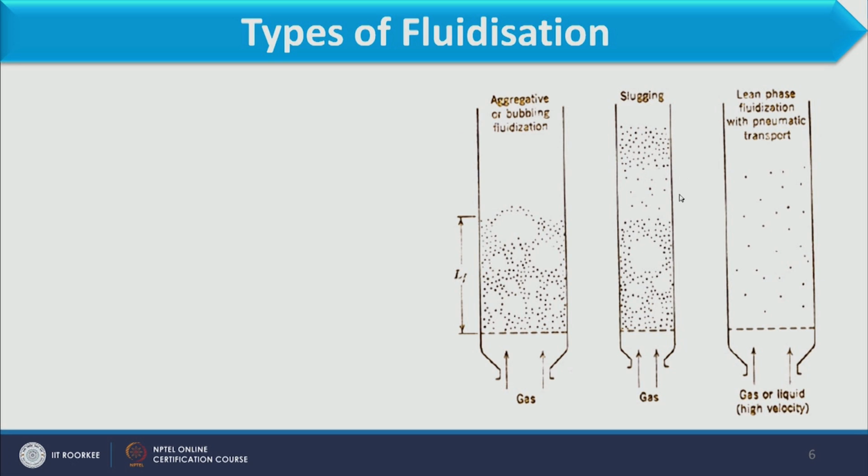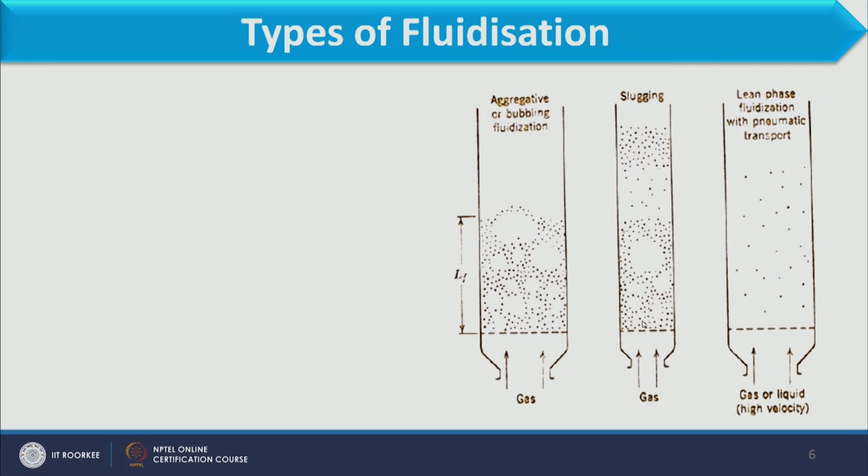Some particles leave the total bed and start moving with the gas, and after some time they fall down. It will not be carried by the gas continuously, but for some time. When the bubble size is increased almost equal to the diameter of the column, a few particles are carried away from the rest of the particles of the bed, and some gap is observed, as you can see over here, but after some time they fall down.